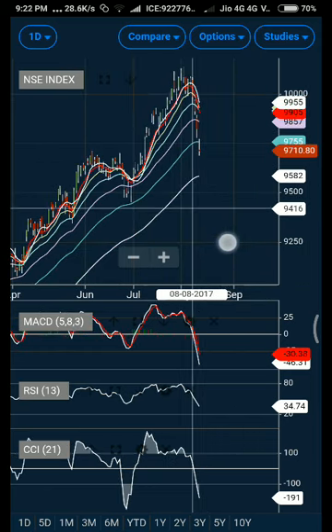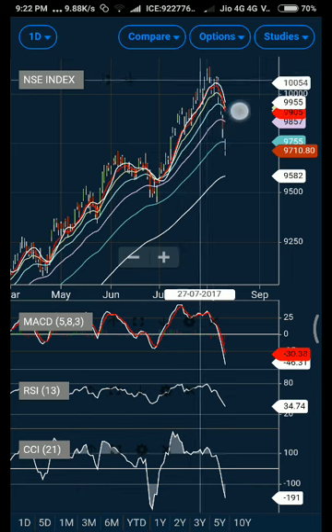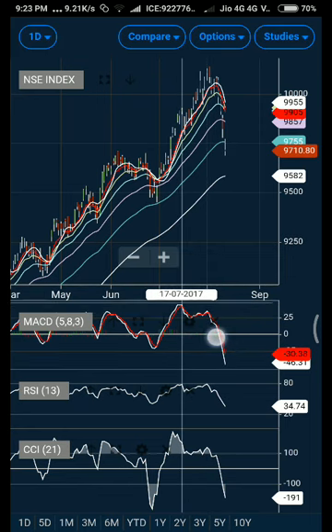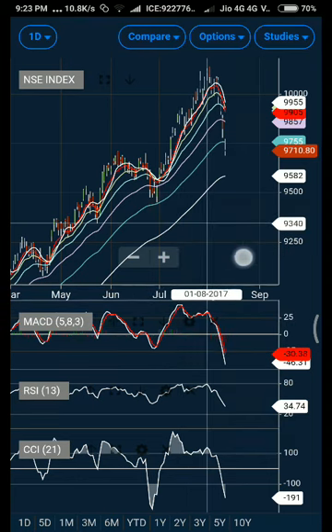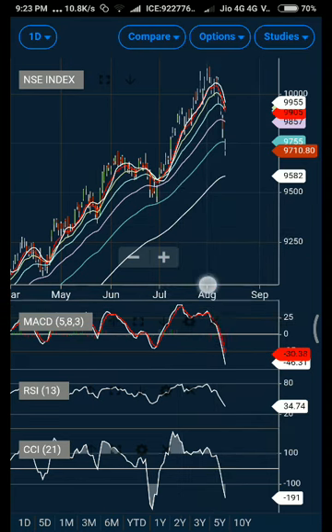But to find out whether this bounce was sustainable or not, we could have looked at the MACD. If you see clearly, the MACD is showing a negative divergence here. This is the high where the market had gone. From there, the market went up to this level, but see, the MACD has gone down. The market went to new highs, but the MACD is clearly declining, so it is a negative divergence, which is calling for lower levels.